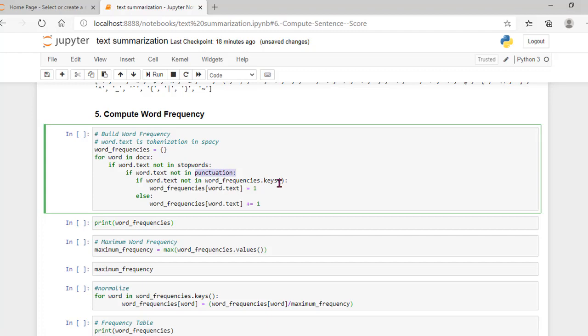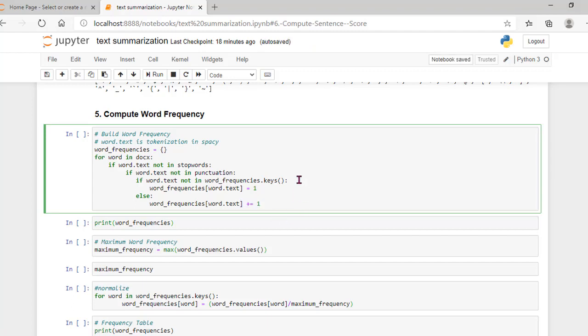Such a word will be taken and given a frequency: the first time it occurs it is given 1, and each time it occurs again it is incremented by 1. Like this we compute the word frequency values.